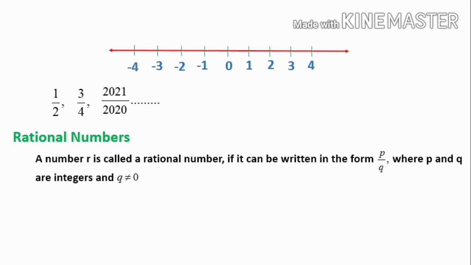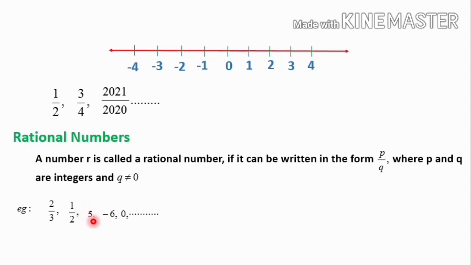This means if we can represent a number in the p/q form, that is, in the numerator and denominator form, and the denominator must not be 0, then we call that form of numbers rational numbers. Some examples: if we consider 2/3, here it has p and q, that is numerator and denominator. Next is 1/2, that is also a rational number.